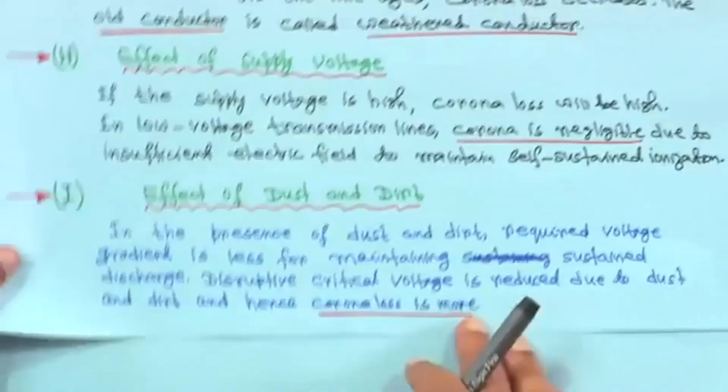In rainy season, if you see an overhead conductor, say a 220 kV line, you will find some kind of chattering noise, even in the daytime. That is mostly happening due to corona loss. Although in daytime the violet glow or visual glow may not be visible, at night it is possible, and particularly in dark areas it will be very prominent. This violet glow is due to the ozone gas. Then the effect of dust and dirt.